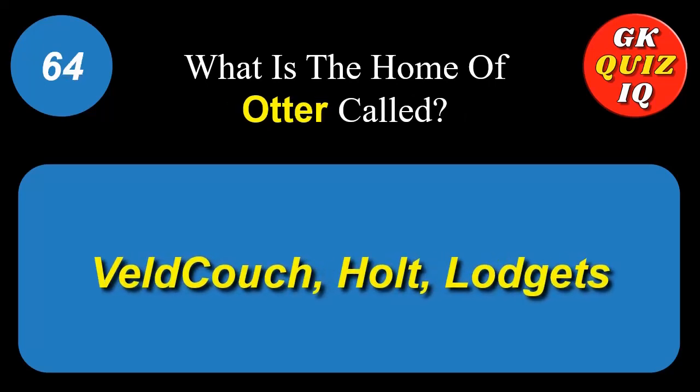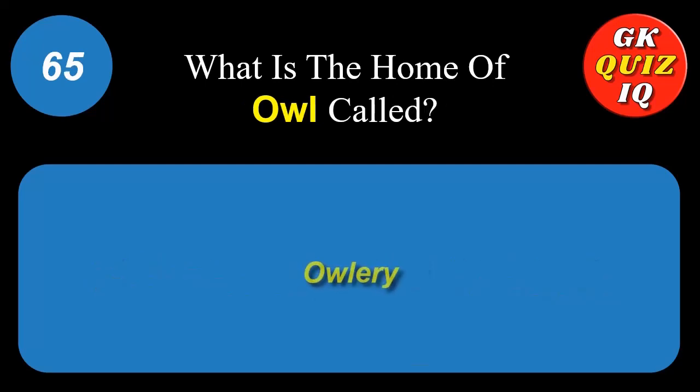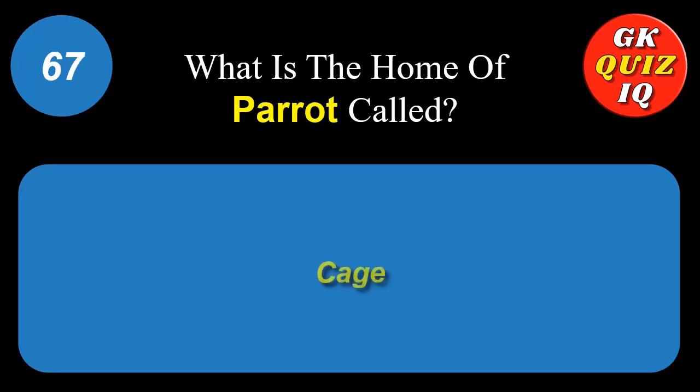What is the home of otter called? Couch, holt, lodge. What is the home of owl called? Owlery. What is the home of panda called? Bamboo tree. What is the home of parrot called?